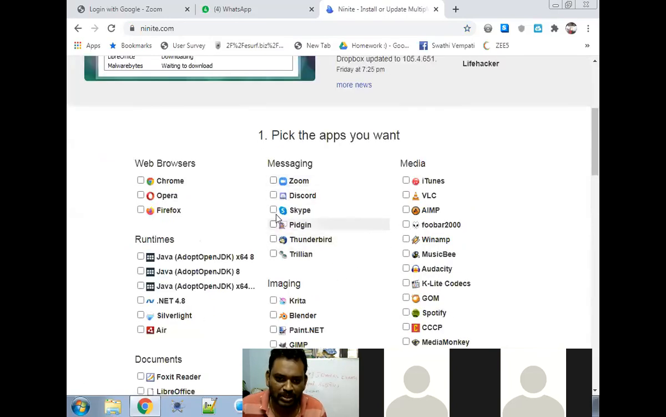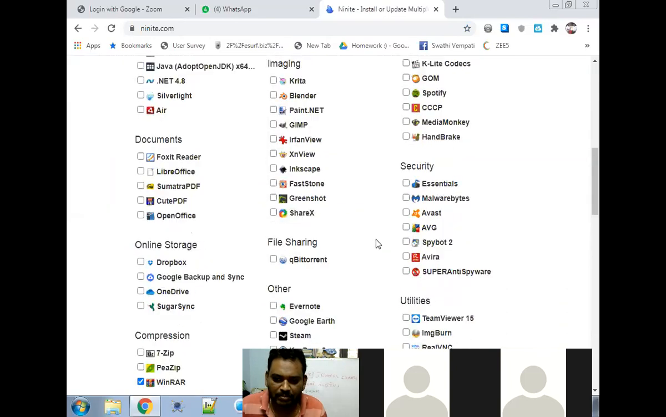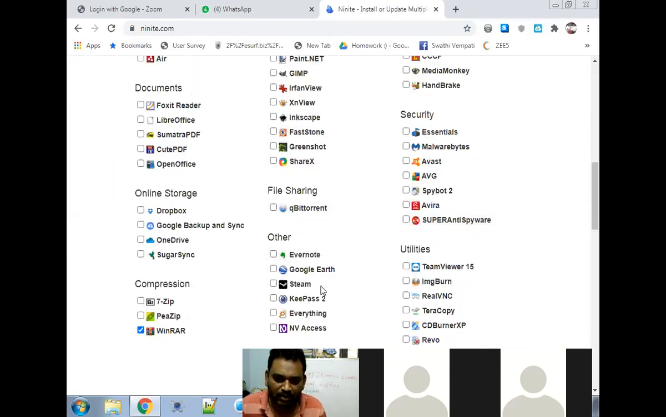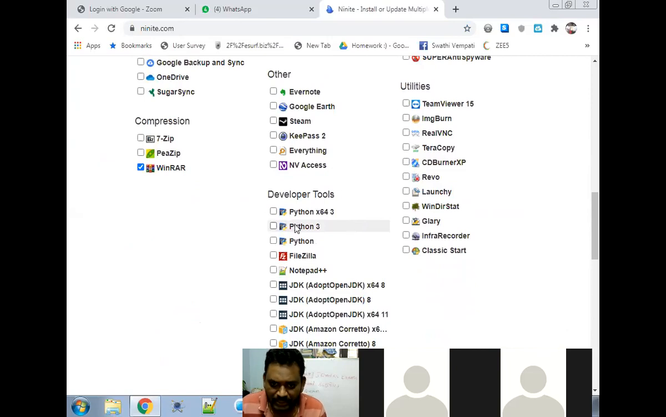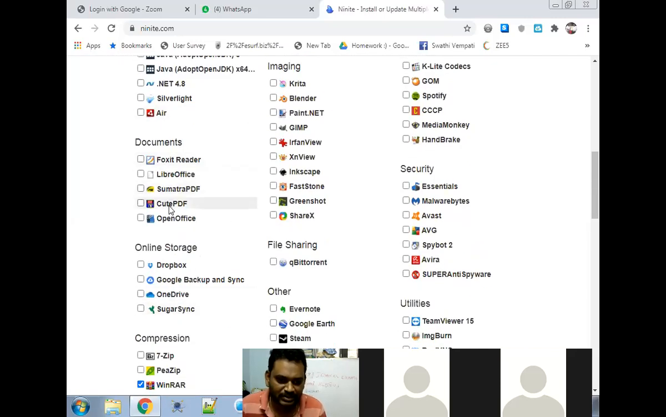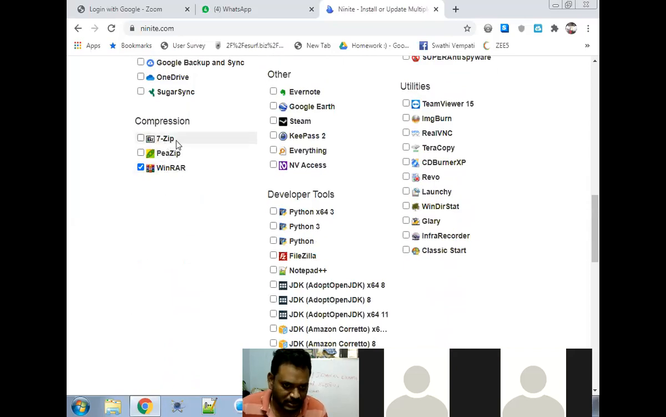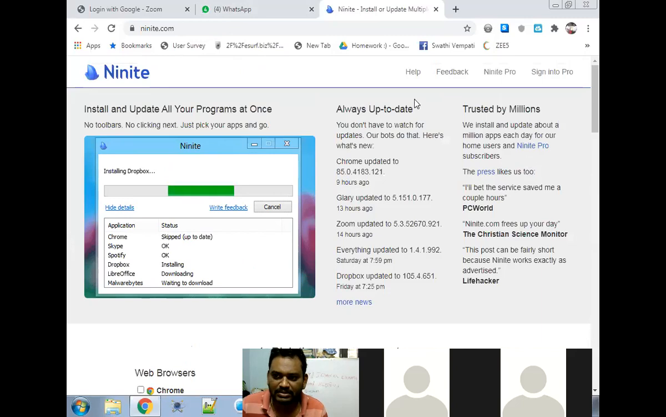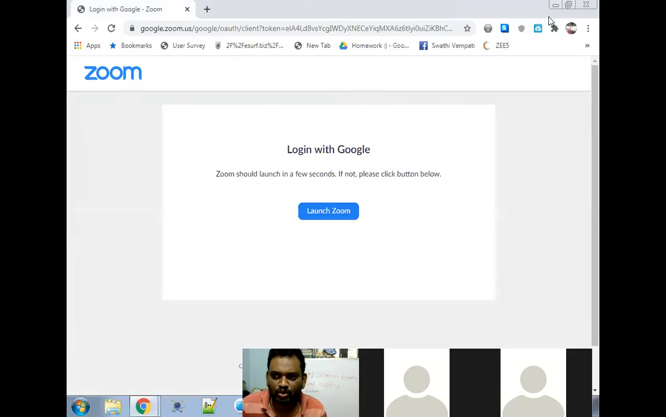For example, if I want Zoom or Skype, I can select them from the list. I can select any number of software, maybe 100 softwares also. Python 3, FileZilla, Notepad, this is all that you require. MATLAB is not available in this list. These are the essential softwares. WinRAR or 7-Zip, no problem. So you select WinRAR and download. It is a small software, 2 MB, 3 MB. Otherwise, you can install any WinRAR software by your own method. That is required to open that ECAD file.